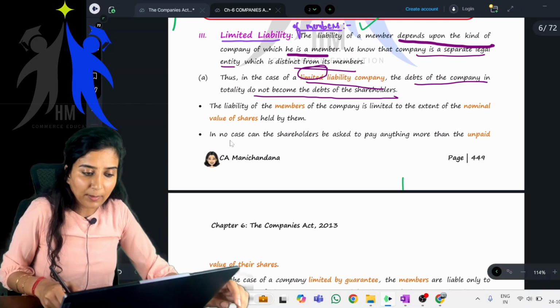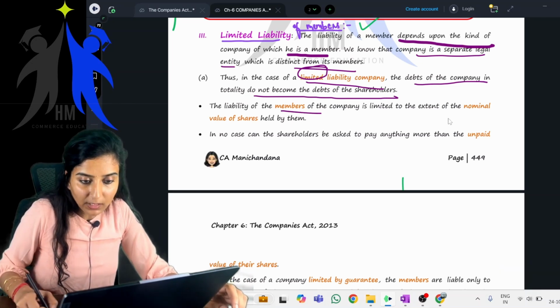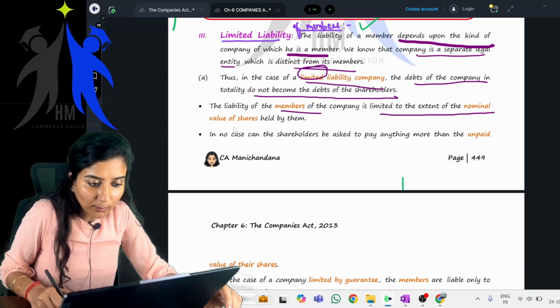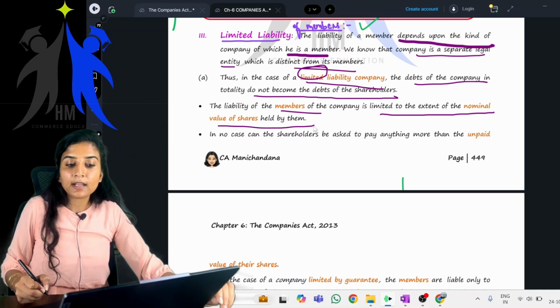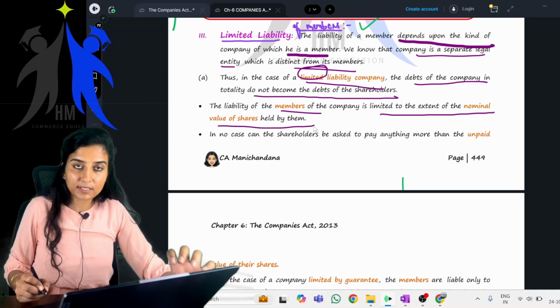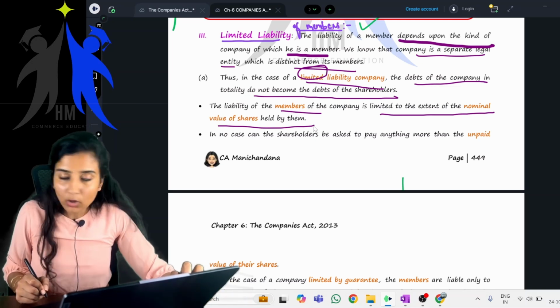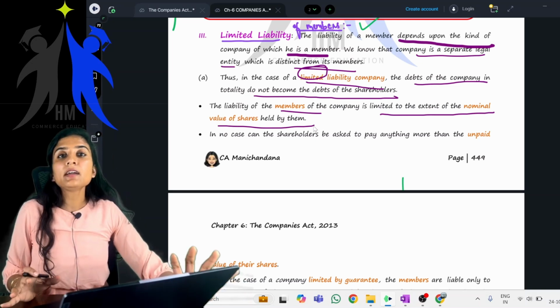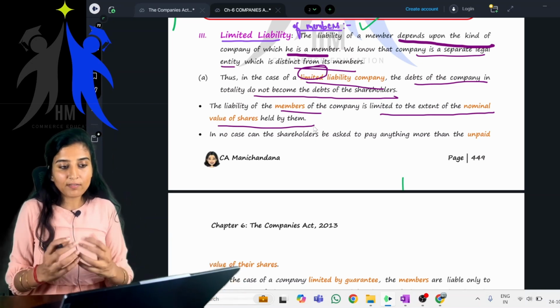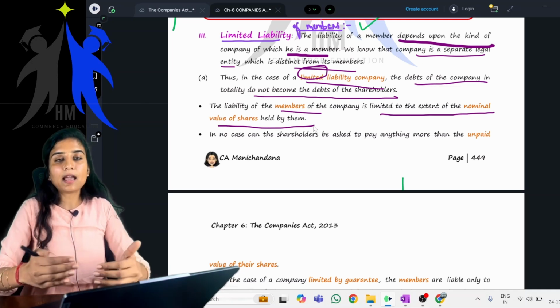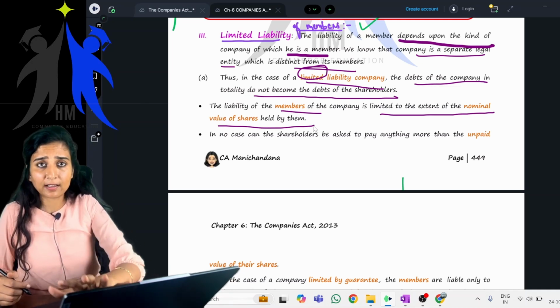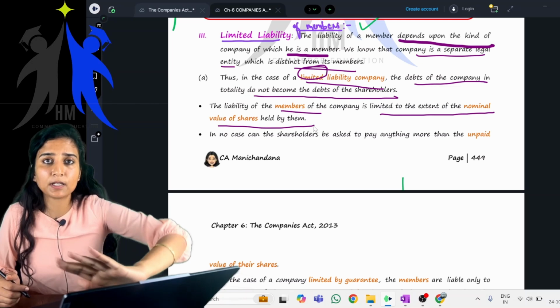Now let's see. In case of a limited liability company, the liability of the members of the company is limited to the extent of the nominal value of shares held by them, and the personal assets of the members cannot be attached. They cannot take away my belongings. Whatever I have invested in the company, say for example, I have invested rupees 1 lakh in that particular company.